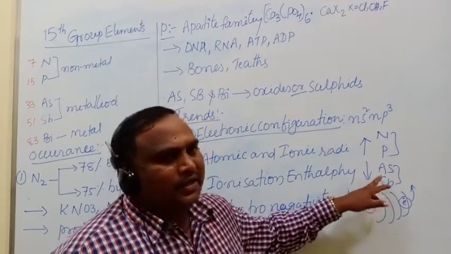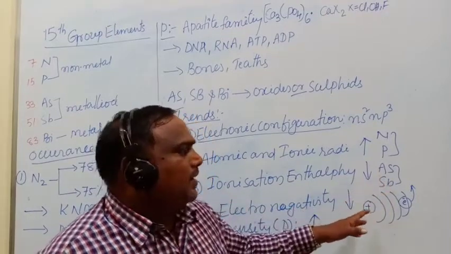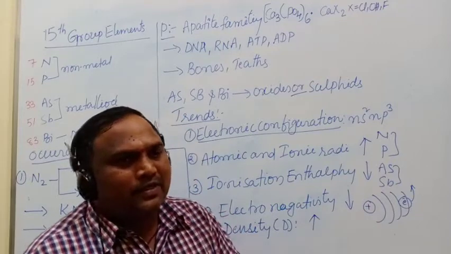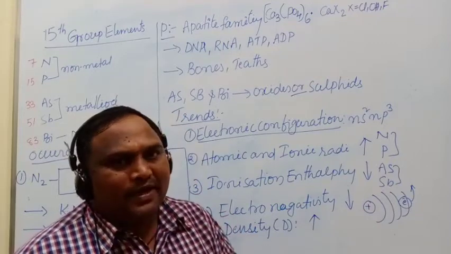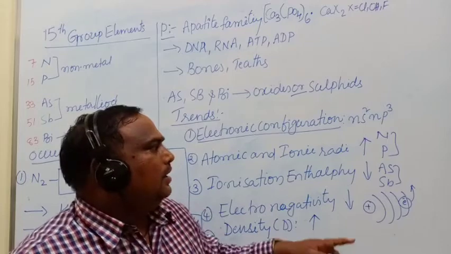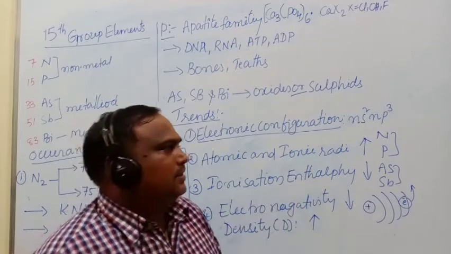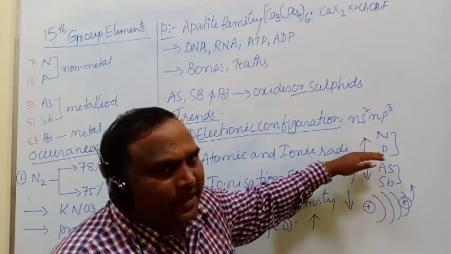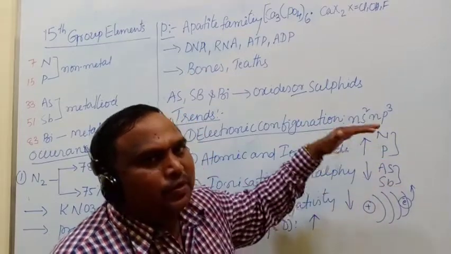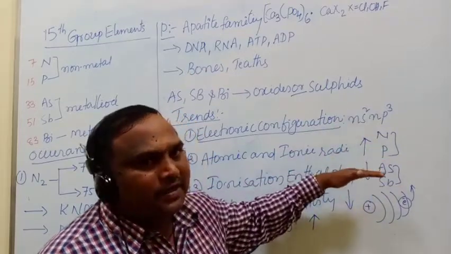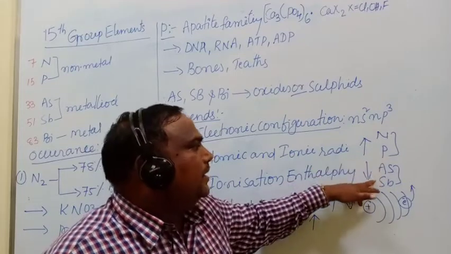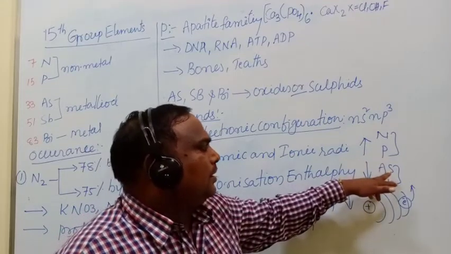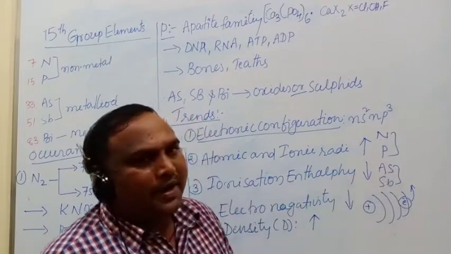Due to the poor shielding effect, contraction of atomic radius takes place. So from top to bottom of the group the atomic radius increases as usual, but this increase is not great from arsenic to antimony.